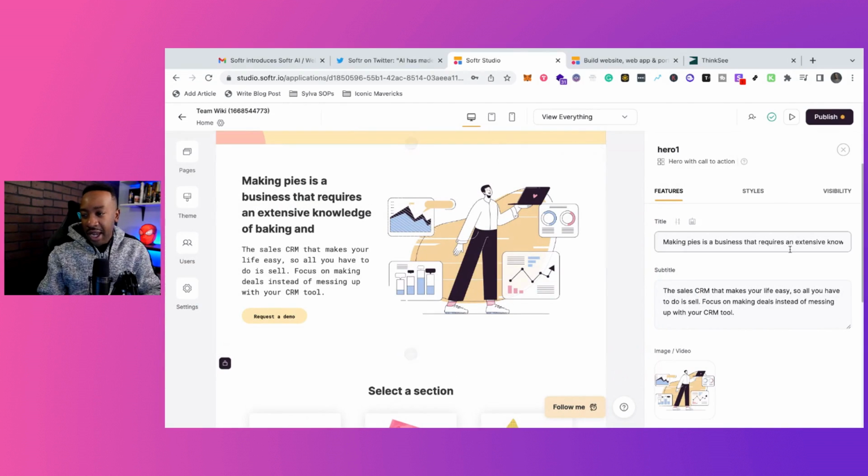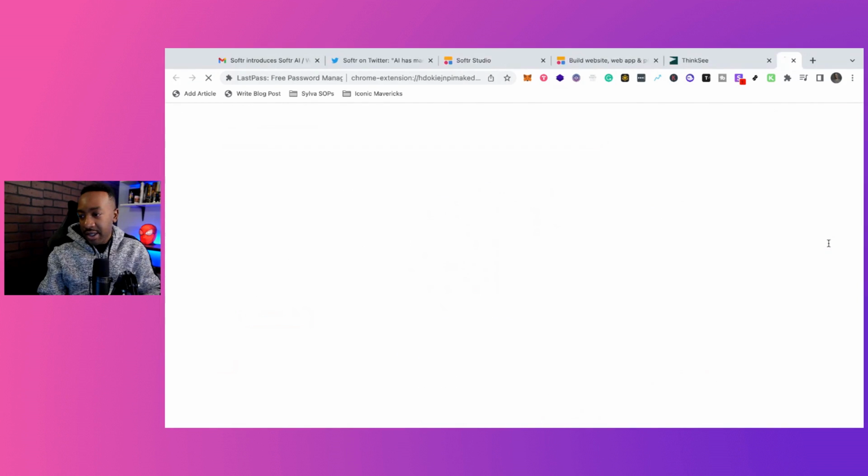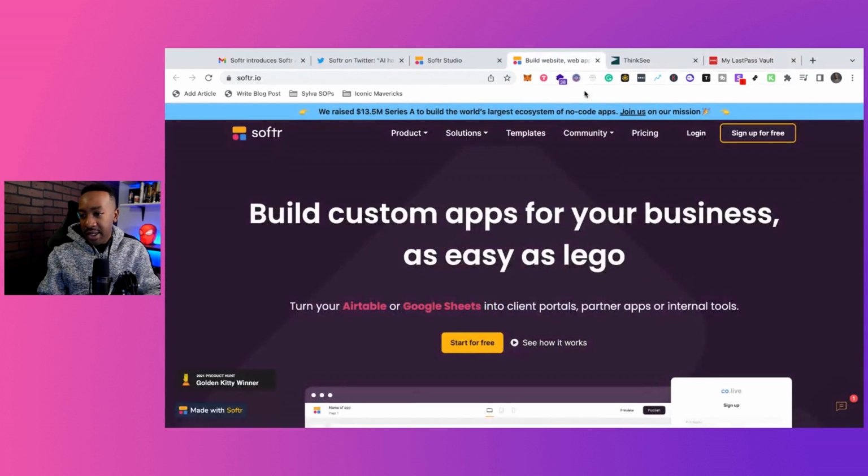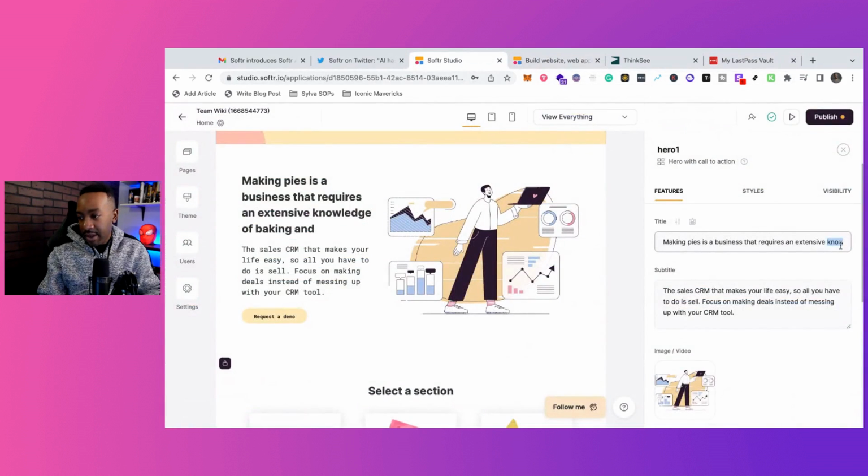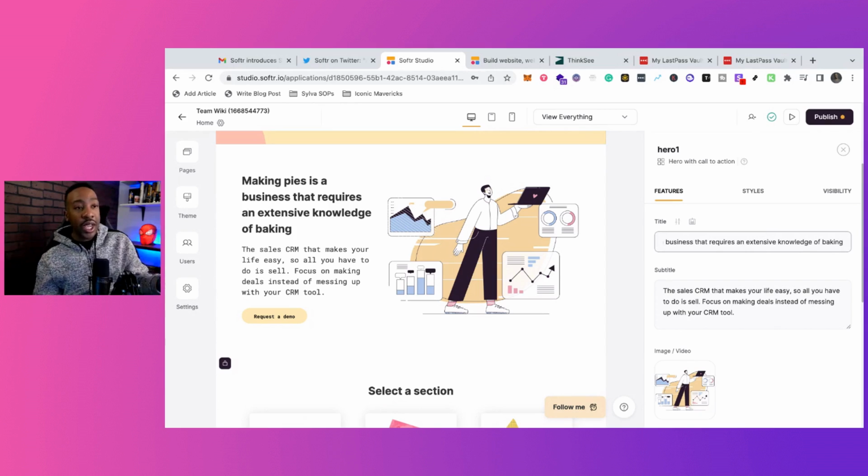So it added the and part, but I'm going to cut out and. And now we have it right here. Sorry, let me, I'm clicking too many buttons. So once I'm here, I can go over and then bam, I can cut out and, right? So we're just using AI to help us right there.